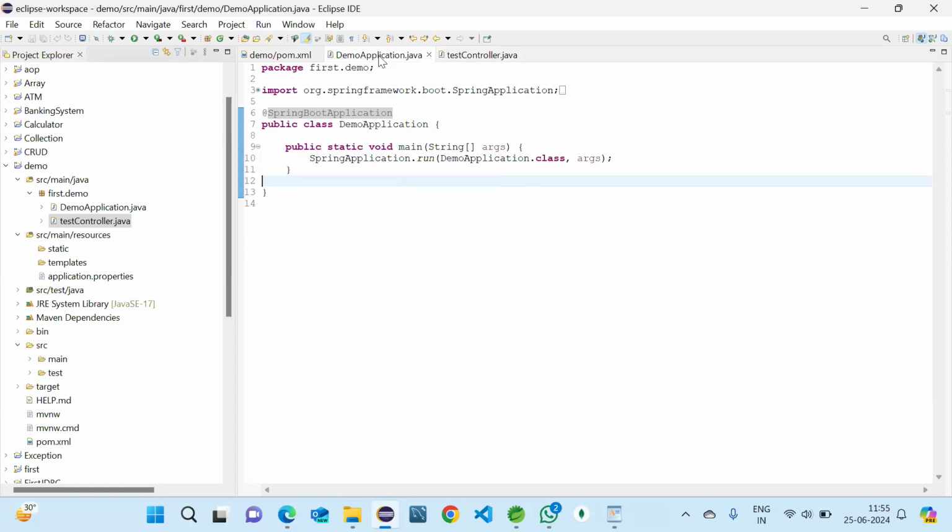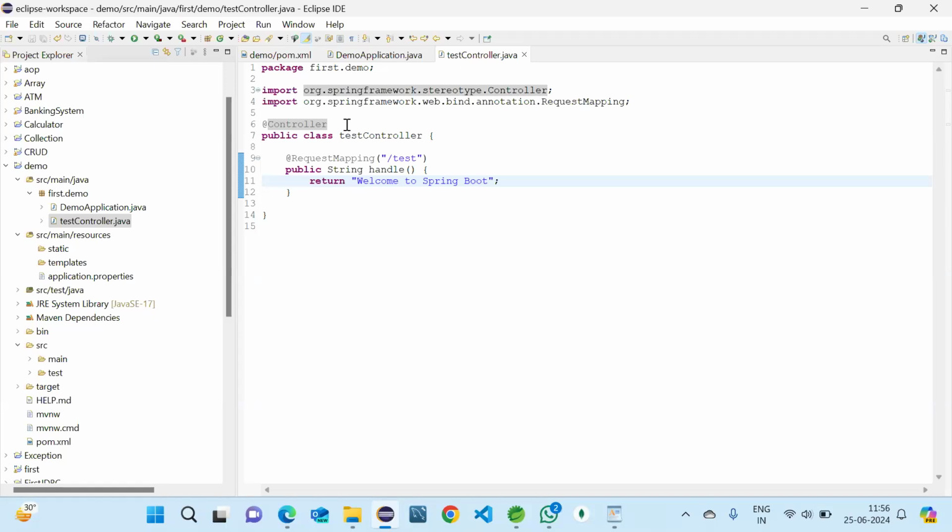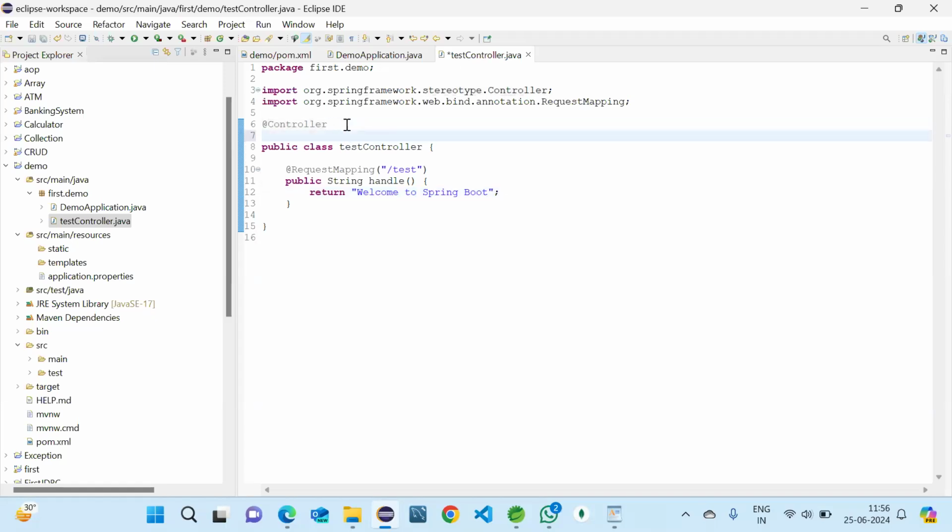Coming to here, we do nothing, because as I said, the Spring Boot application will search for the controller and automatically call it. That's why there is no need to call the test controller specially. One more thing we should do is add one more annotation here, that is ResponseBody, because this is giving these results to the web page. That's why we are making the response come from here only. So I'm taking the annotation ResponseBody.